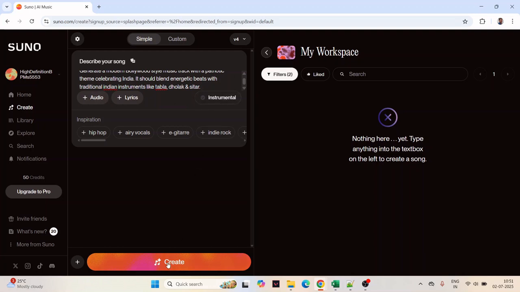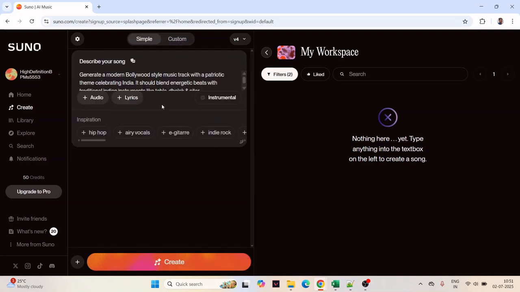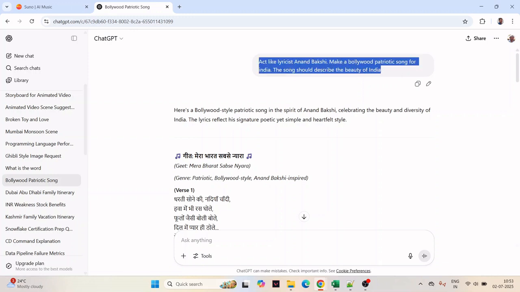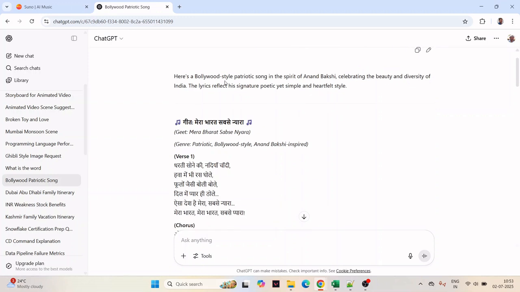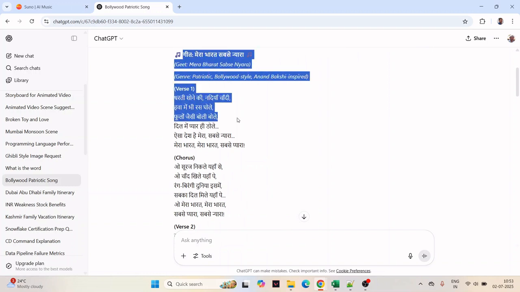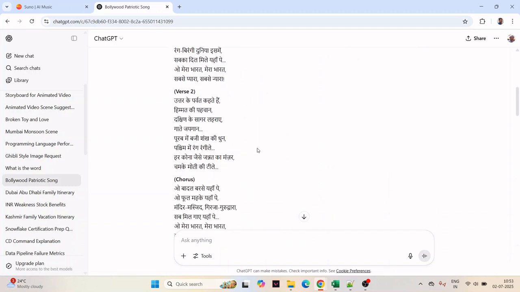So before we hit the create, we can also provide a lyrics. So let's go to ChatGPT and create a simple lyrics for a patriotic theme song. In the ChatGPT, what I have done is I've written a prompt: act like lyricist Anand Bakshi, make a Bollywood patriotic song for India, and the song should describe the beauty of India. So here is what ChatGPT has given me, a song called Mera Bharat Sabse Nyara, and you can pause the video and go through the entire lyrics here.